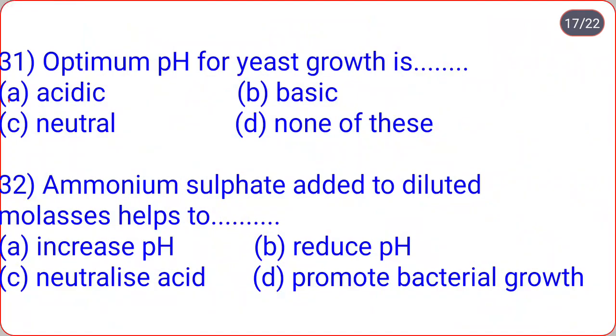Optimum pH for yeast growth is ___: acidic, basic, neutral, none of these. So correct option is acidic. Optimum pH for yeast growth is acidic, and it is maintained acidic by adding sulfuric acid.